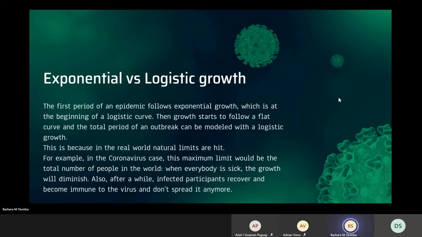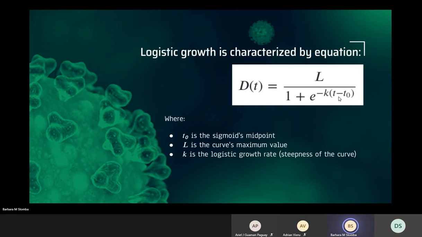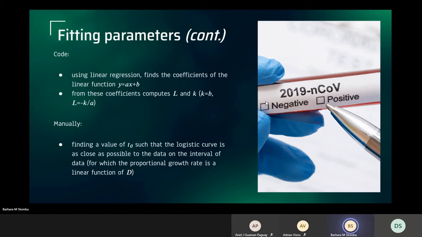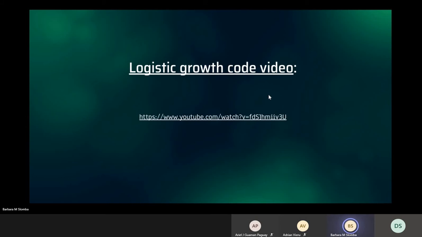It is much better to predict epidemics than exponential growth because exponential never ends and logistic flattens after some time. This is the formula used for it, which was used for the code that I am presenting. So basically, the code helps to create linear regression, and then it lets me manually fit some parameters. This is the link. Unfortunately, the video is almost 5 minutes long, so we have no time to play this now. But here is the link.